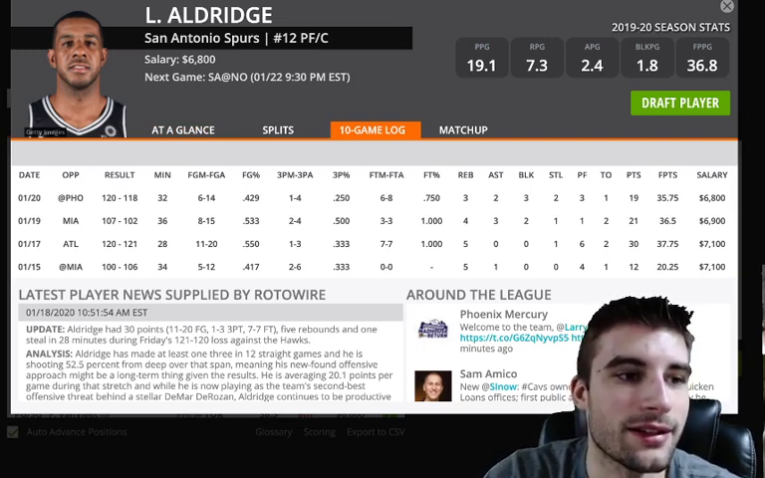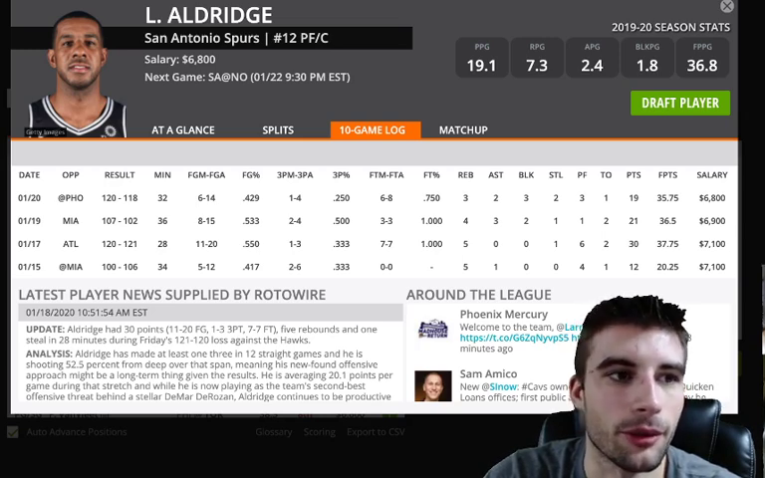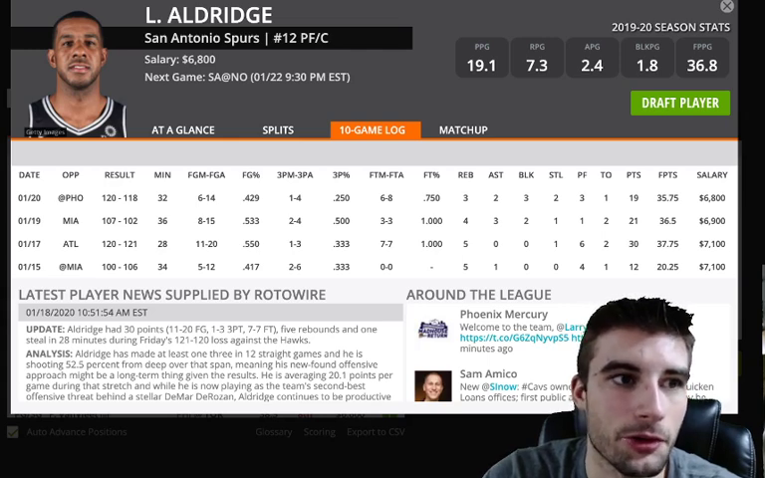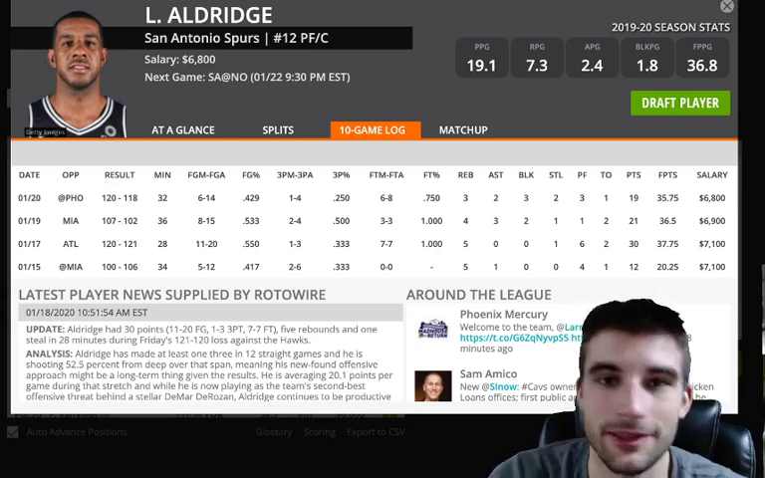And I will say that Derrick Favors is also questionable for the New Orleans Pelicans. So if he's out, he's one of their best defenders. It's also going to be a boost to LaMarcus Aldridge. And like I said, we have an elite game environment here. Highest total on the slate. I don't want to sound redundant, but this is what it is.